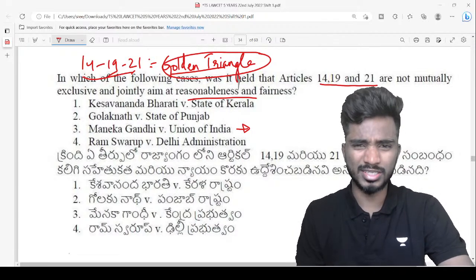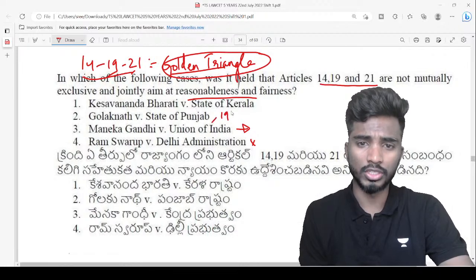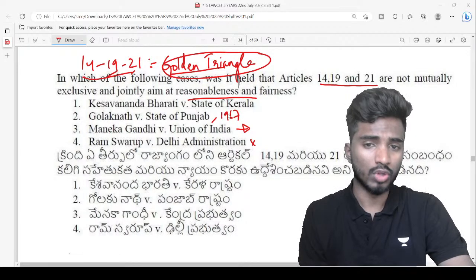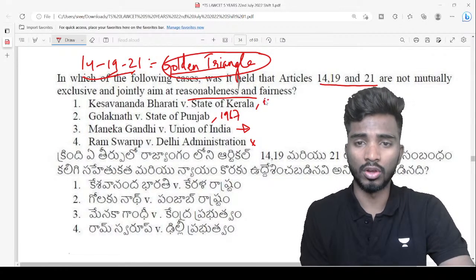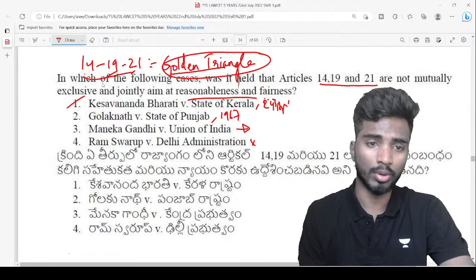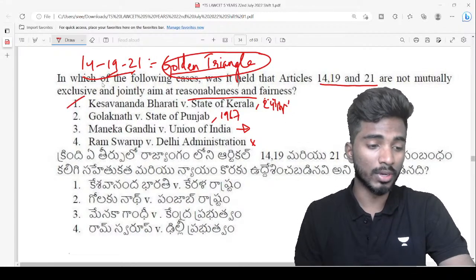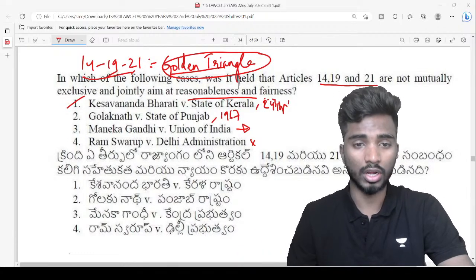Ram Swaroop versus Delhi administration is not a really important case, but Golaknath versus state of Punjab in the year 1967 is a very important case. After which we got Keshavananda Bharati on 24th April 1973. So Keshavananda Bharati is also a really important case. There is a question on Keshavananda Bharati in the upcoming slides, so we'll talk about that.